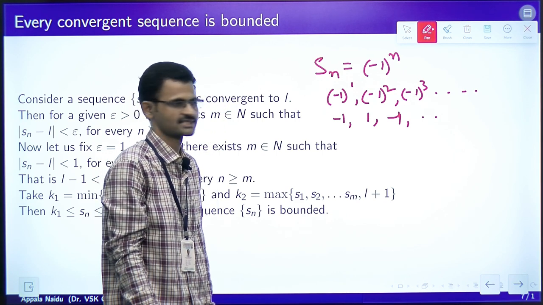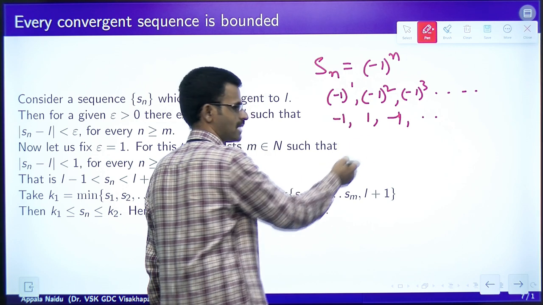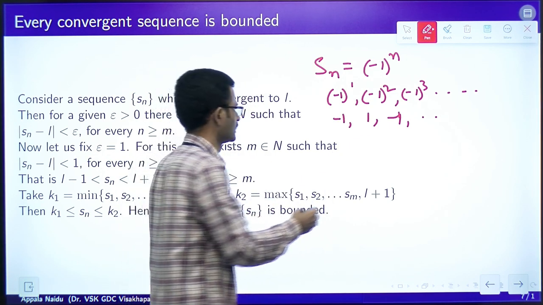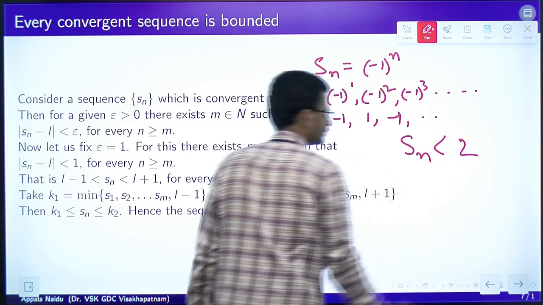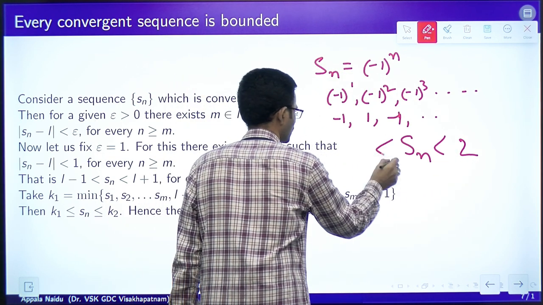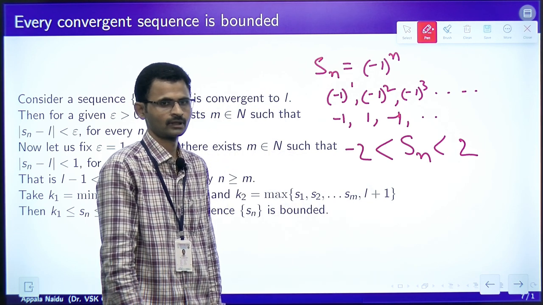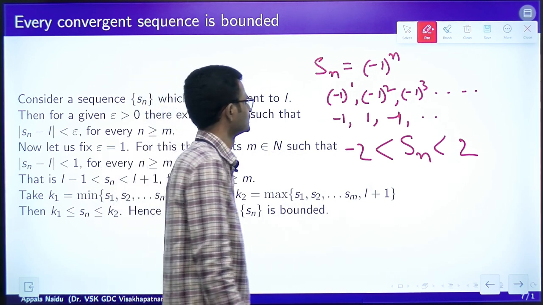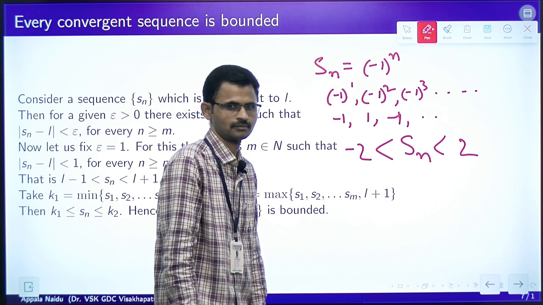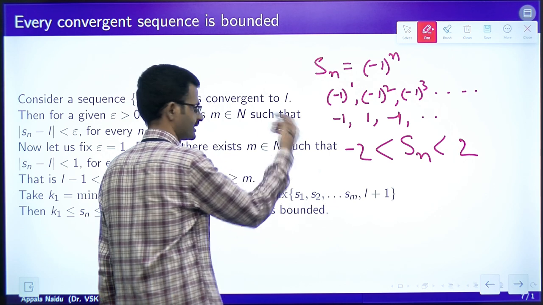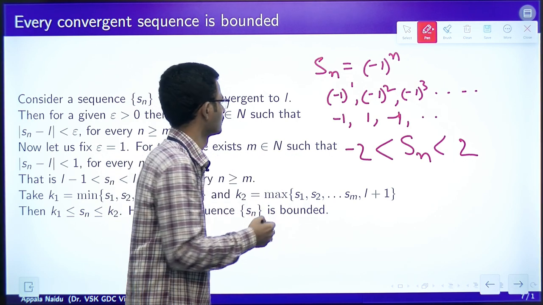This is certainly a real sequence. If we see the maximum value of this sequence, it cannot go beyond 2 and it cannot come down beyond minus 2. However, this sequence is not convergent, because if it converges, the limit has to exist.